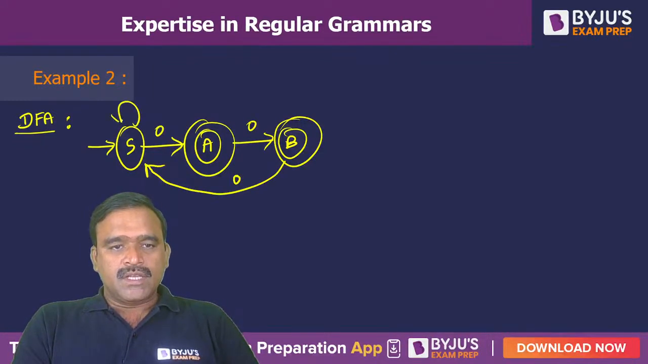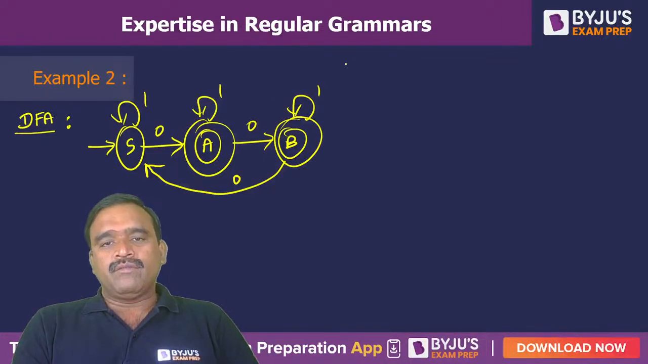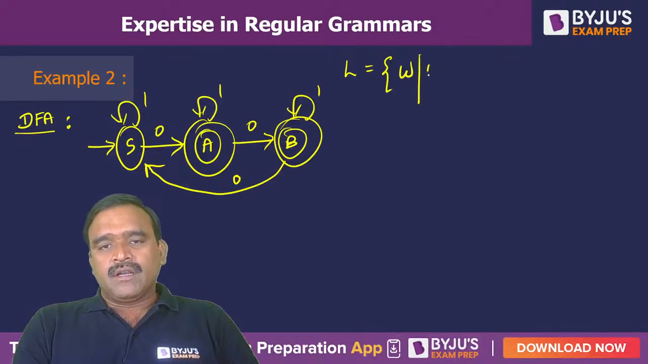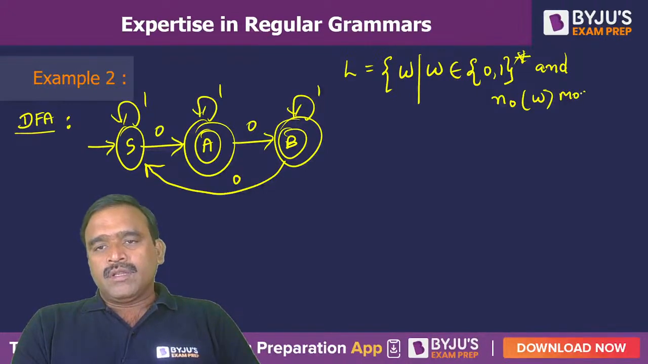Okay, for the number of ones there is no restriction. There is a restriction on the number of zeros: those should not be a multiple of 3. So the language of this can be written like this: W is any string of zeros and ones, and the number of zeros in W, n_0(W) mod 3, is not equal to 0.